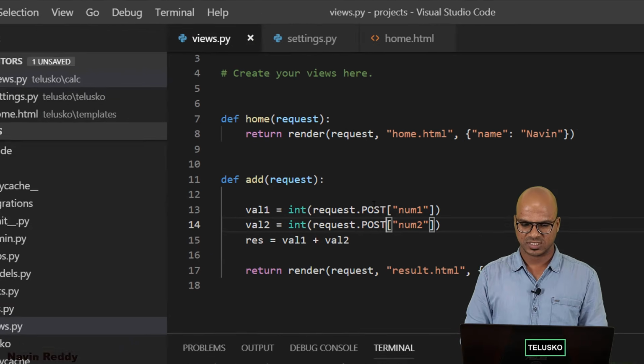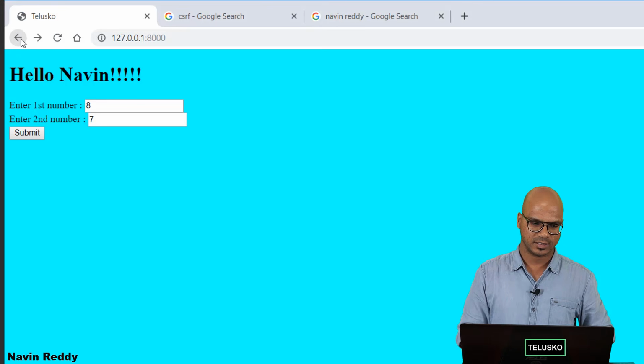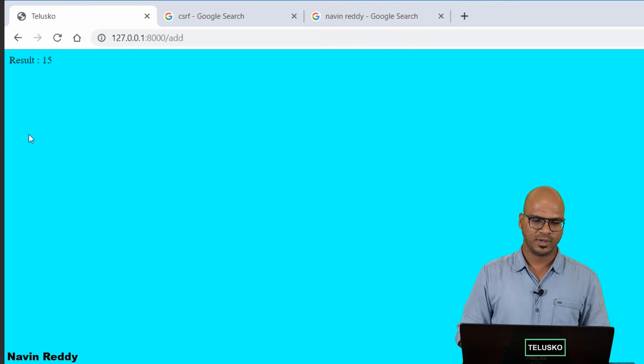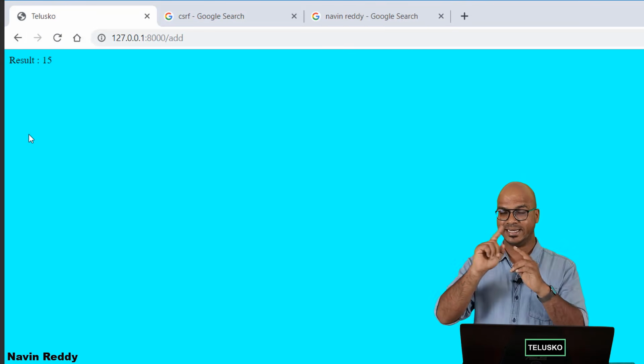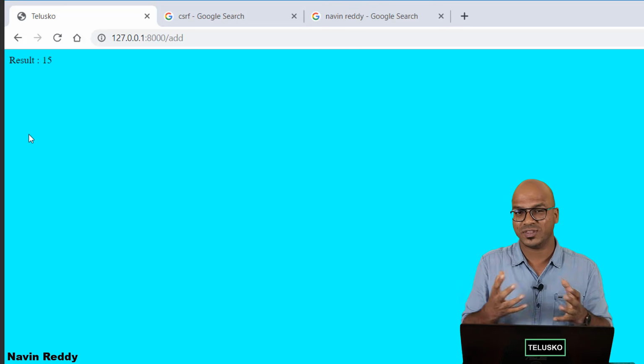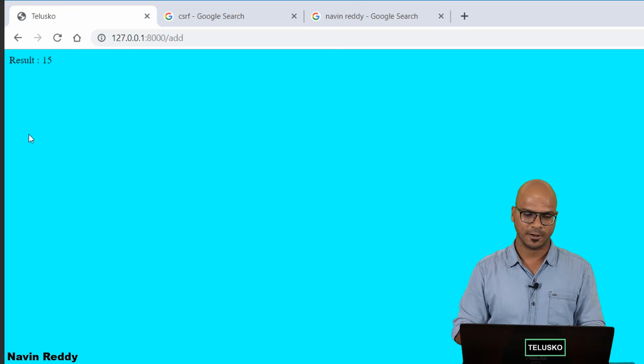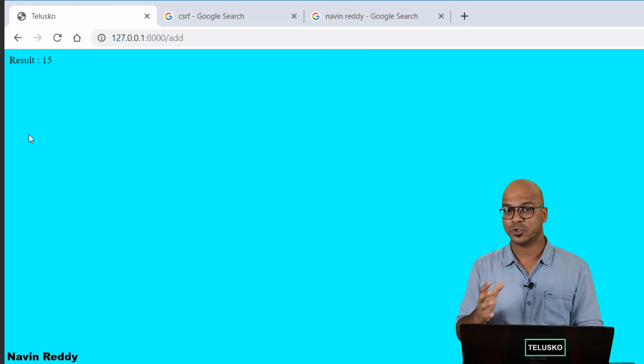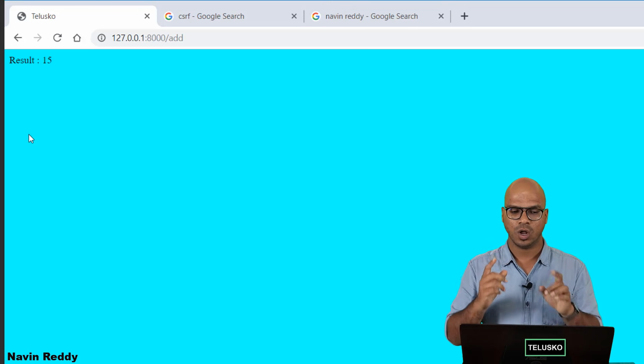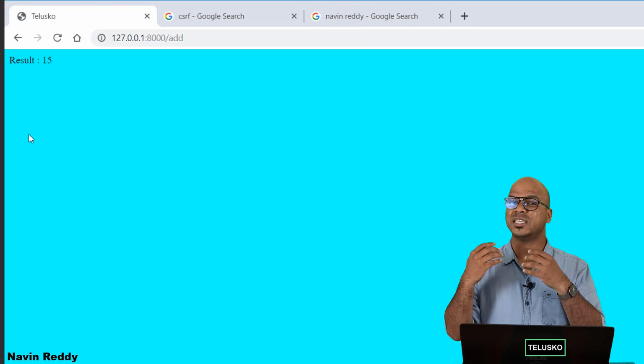So we got post, save this file, go back here, and it should work now. Say submit, and it works. And see the address bar. We are not sending data in the address bar. So basically, it is done with the help of cookies. We don't say anything in the address bar. So that's how you can use post. So basically, when you want to fetch data, always use get. When you want to submit data, always use post.